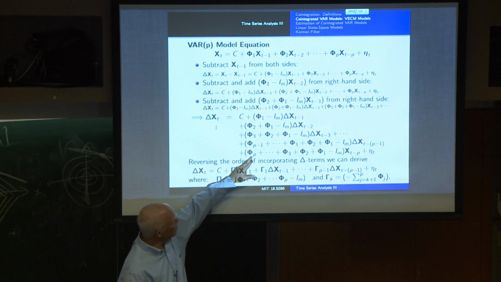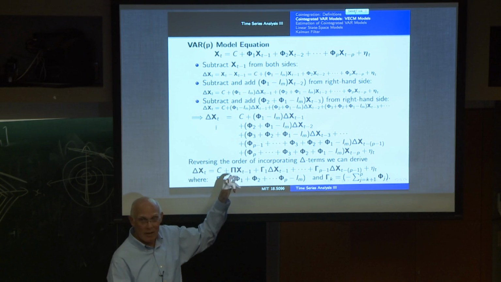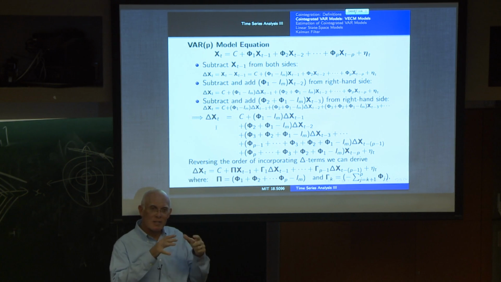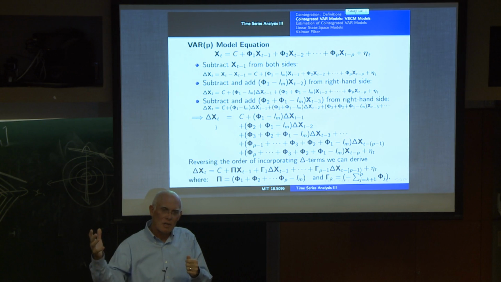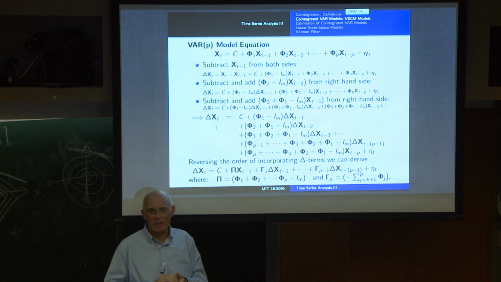But at the end, we're left with terms at p lags that have no differences in them. So we've been able to represent this series as an autoregressive function of differences, but there's also a term on the undifferenced series at the end that's left over.